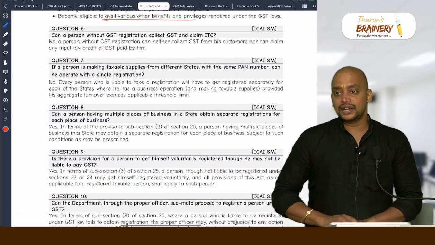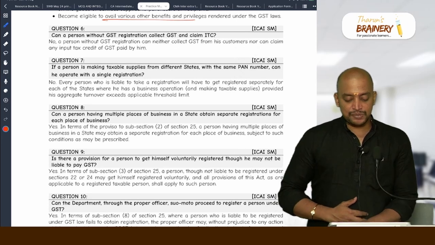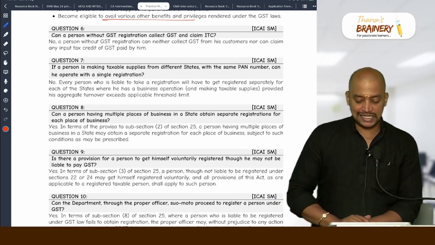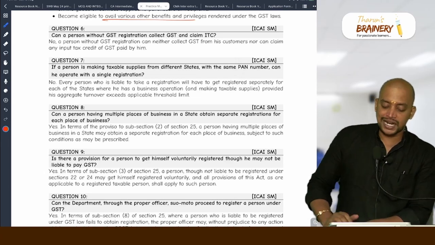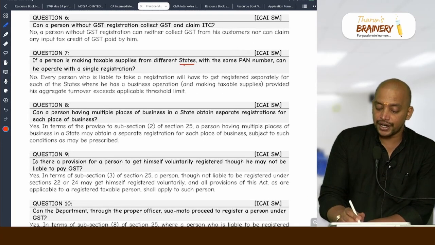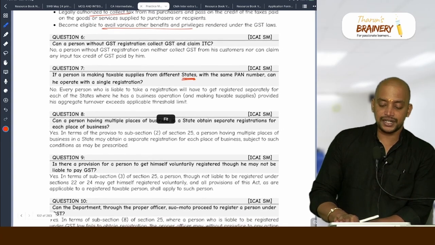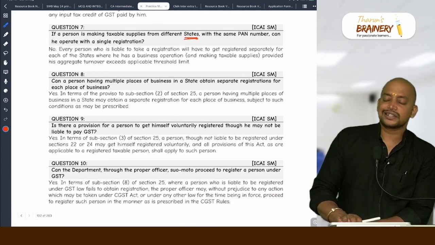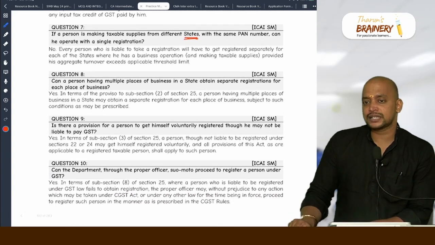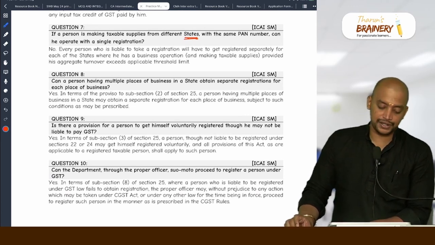Then question 7, if a person is making taxable supply from different states with the same permanent account number, can he operate with a single registration? Different states, no. Within the state, okay, but different states, no. Each state from where he makes taxable supplies, he need to get a separate registration.